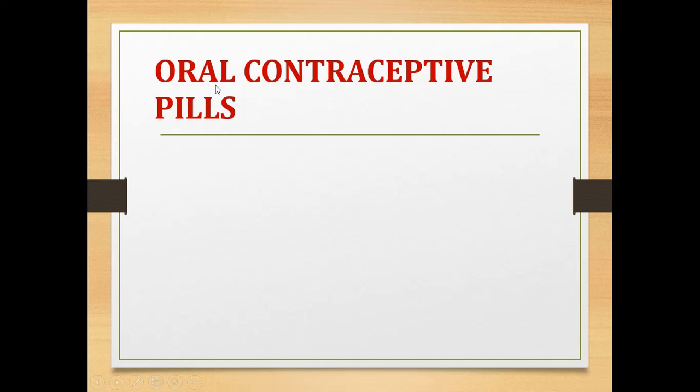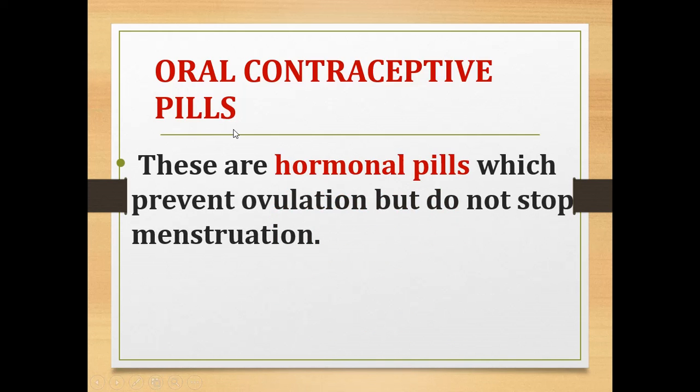Now the second chemical method is oral contraceptive pills, that means tablets. These are hormonal pills which prevent ovulation but do not stop menstruation. We know ovulation is an important process in fertilization. So here they use hormonal pills, that is, tablets, which prevent ovulation but do not stop menstruation.